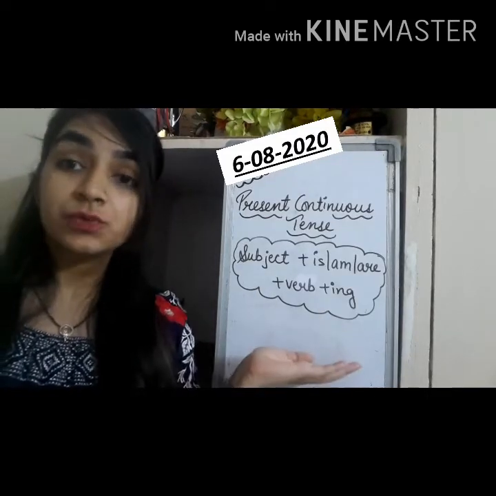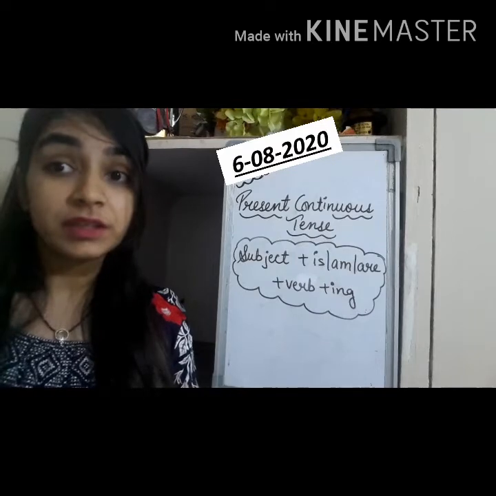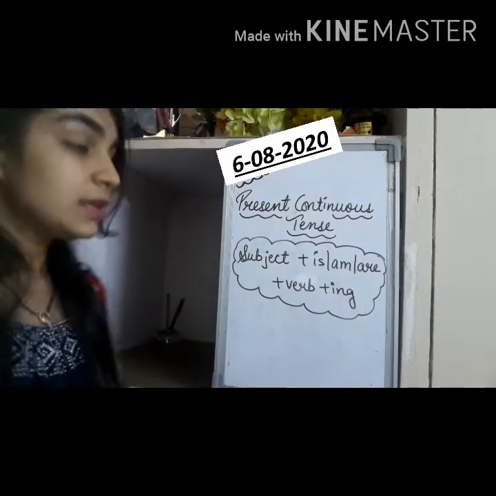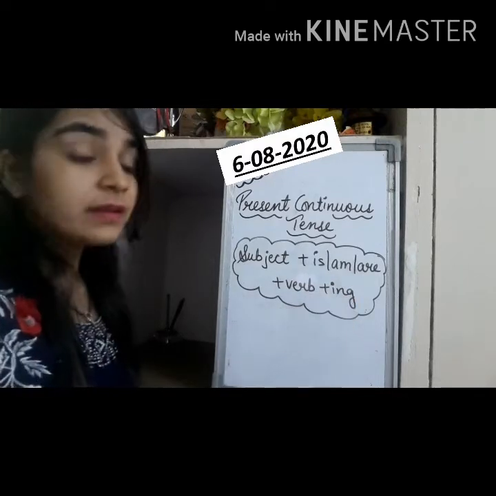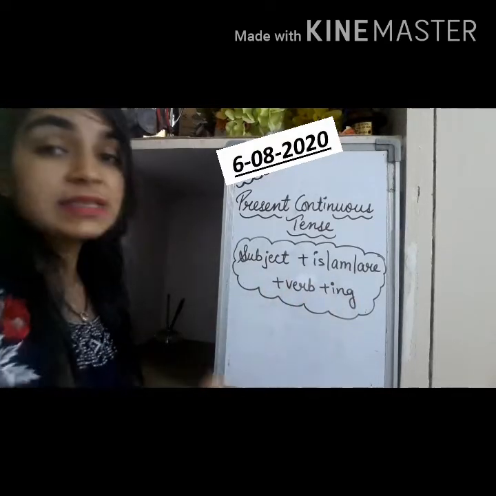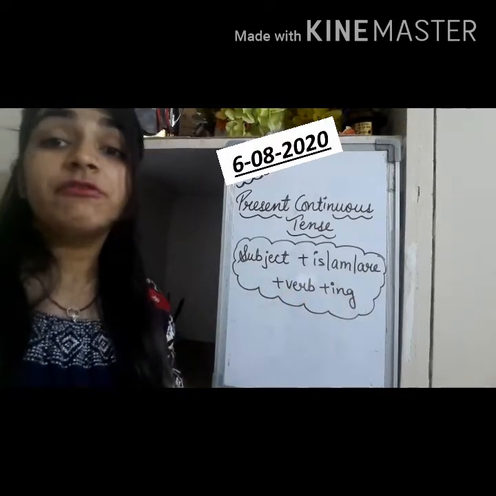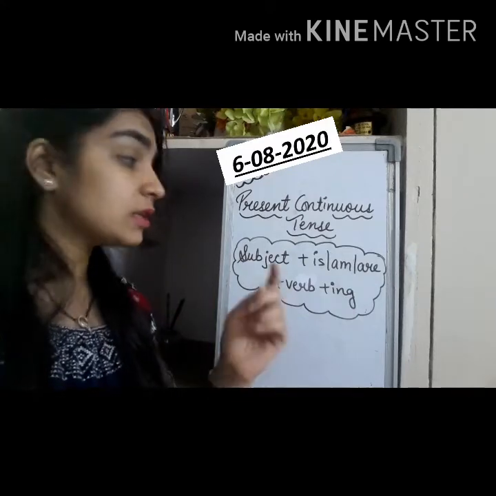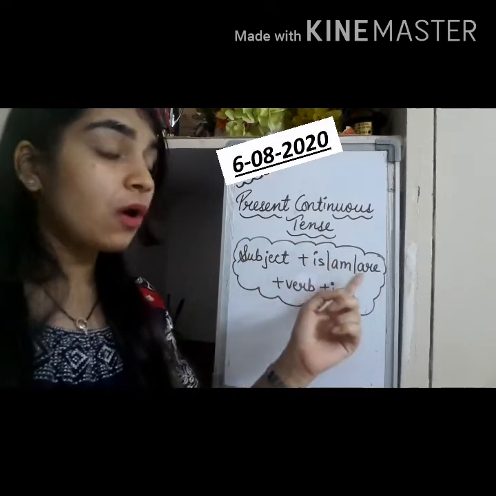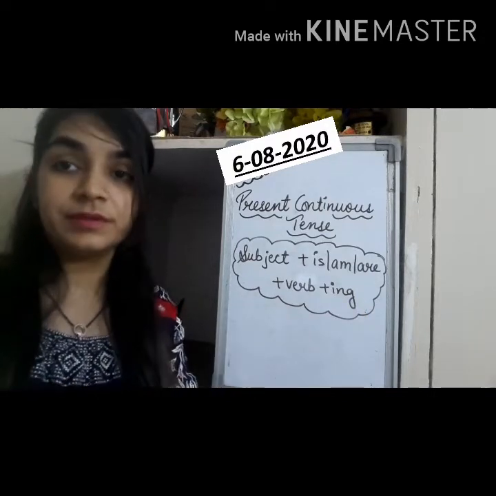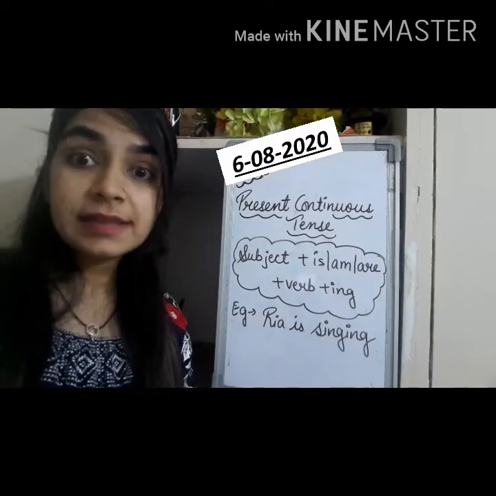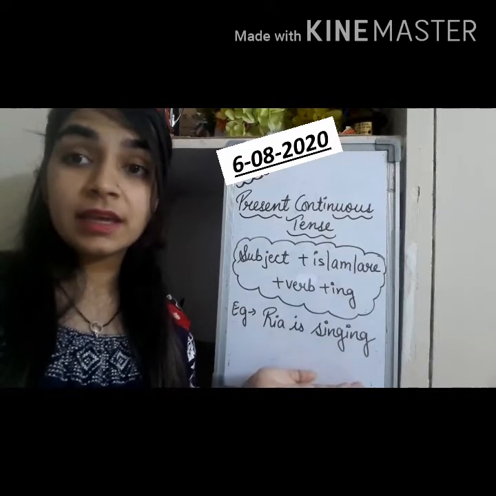Similarly, there is one rule for present continuous tense also: subject plus is, am or are plus verb plus ing. We always use is or am or are with the ing form of verb. Like see our example, Ria is singing.